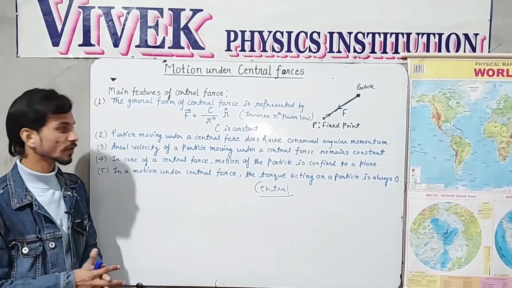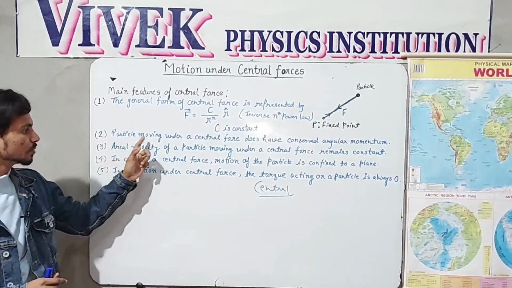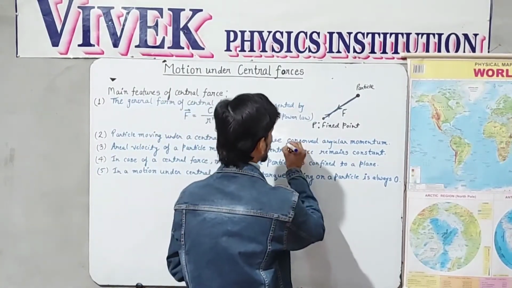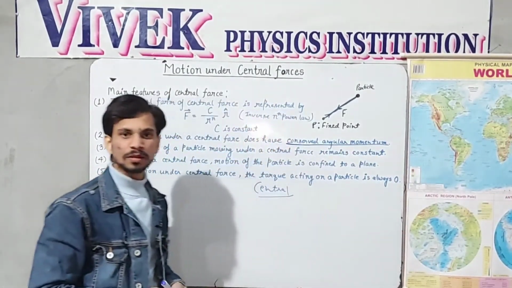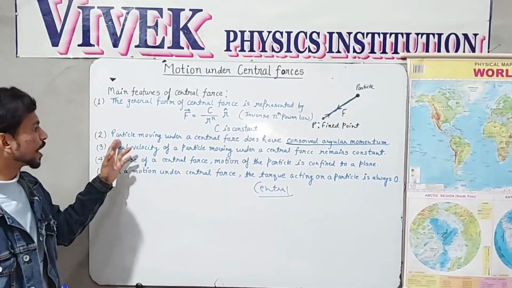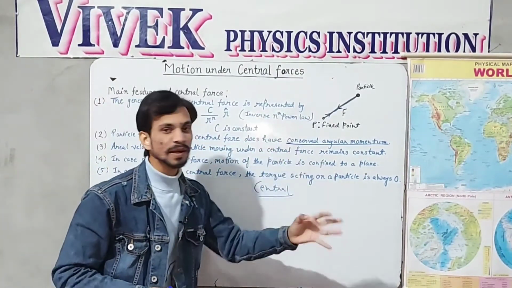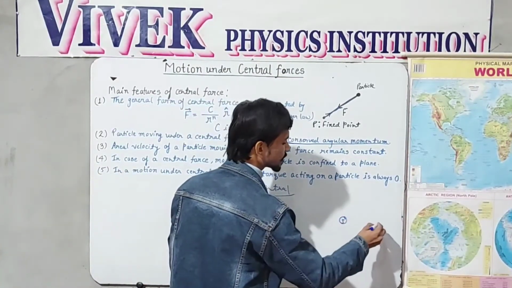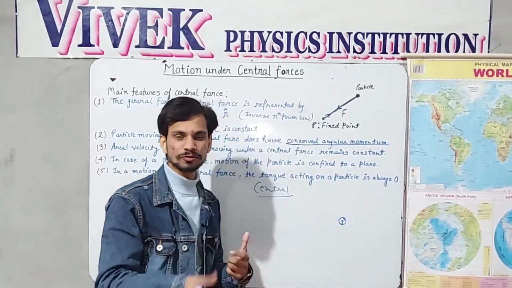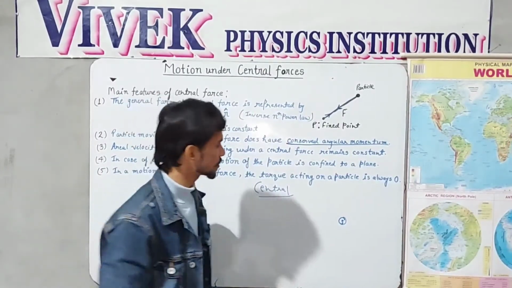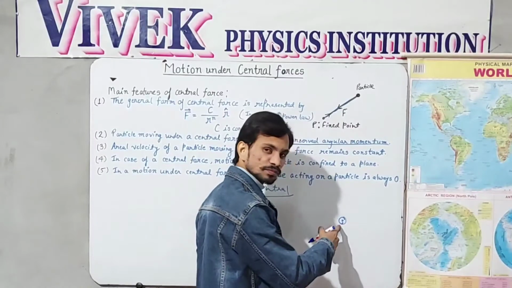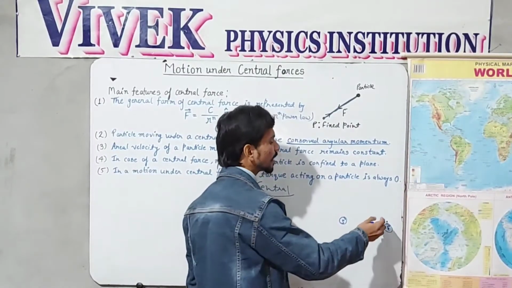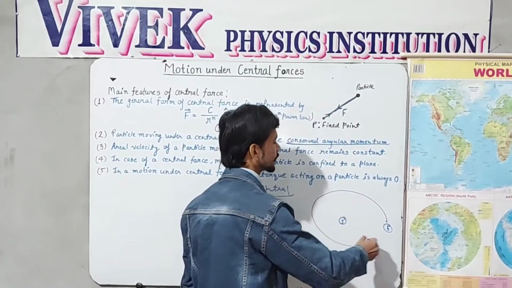Next feature of the central force is that a particle moving under a central force does have conserved angular momentum. Wow, this is a very important point about the central forces. We are considering the motion of the planet around the sun. This may be taken as an example of motion under the central forces. Let's say this is the sun and this is a planet like Earth, and you know very well Earth is revolving around the sun.